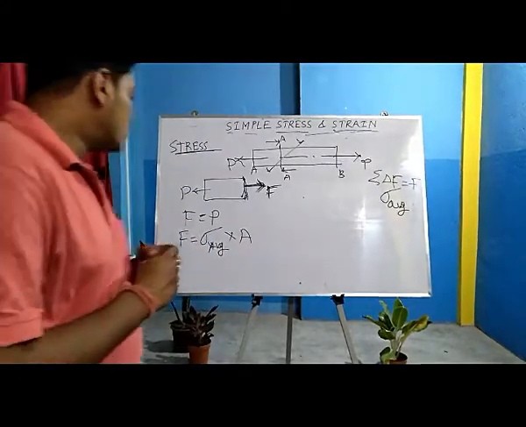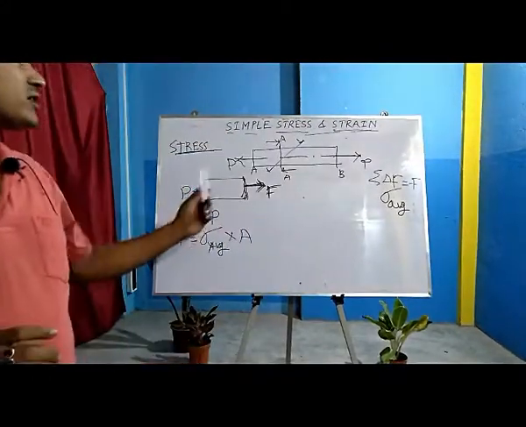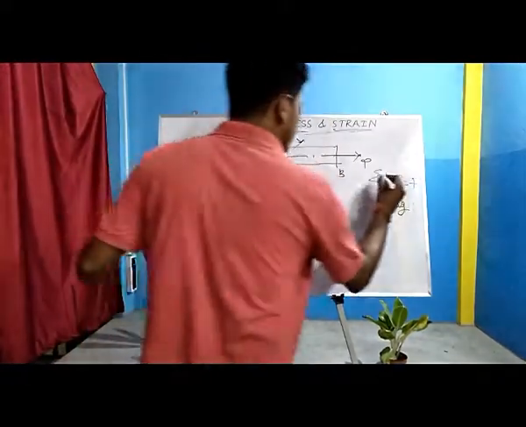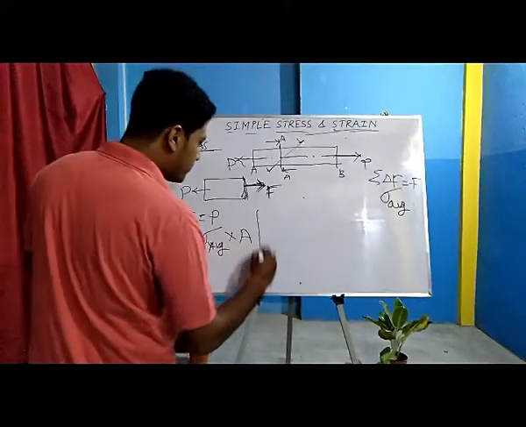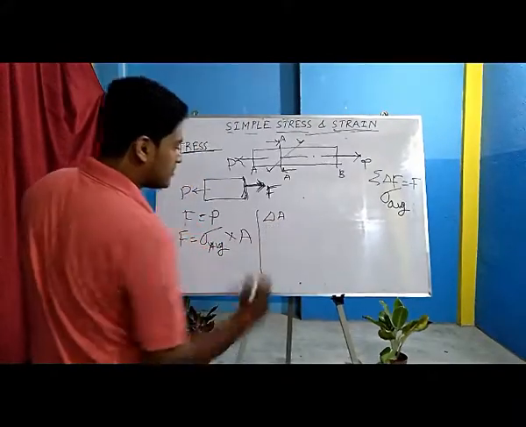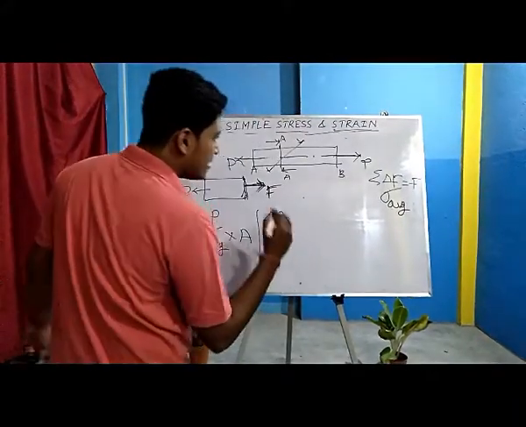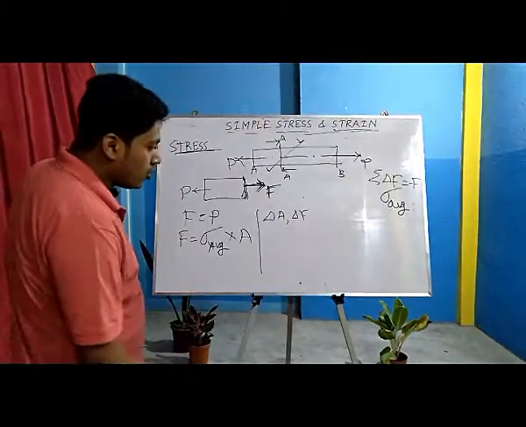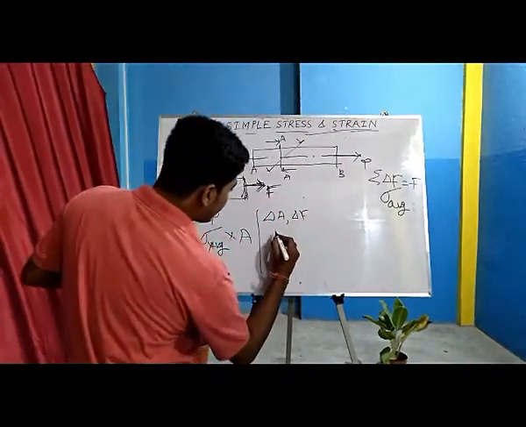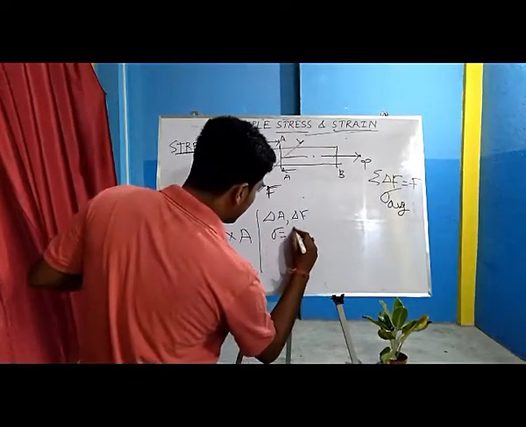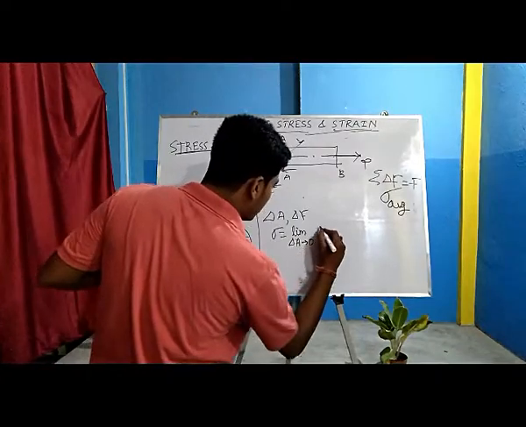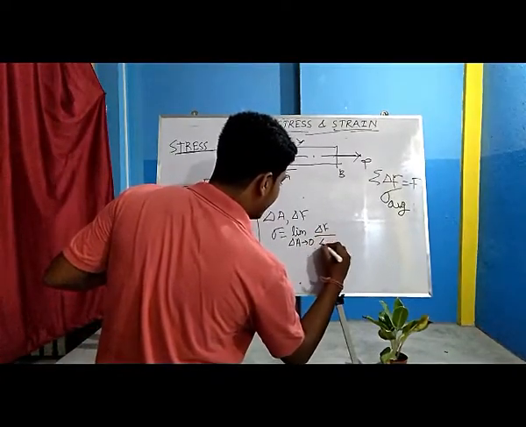This derivation you can also do by using differential calculus. Suppose a small amount of area, delta A, is given a small amount of force, delta F. So, we can say sigma is equal to the limit as delta A tends to 0 of delta F by delta A.